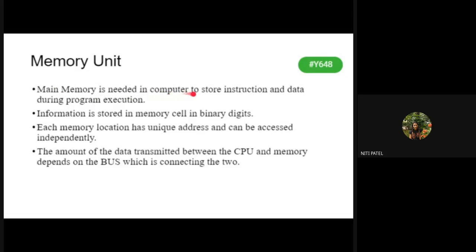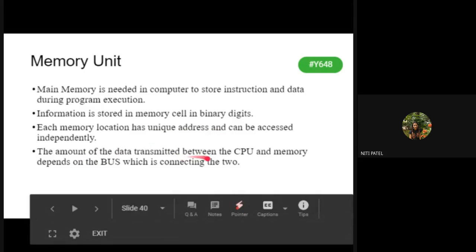We will just see once again what is memory unit. A main memory is needed in a computer to store the instruction and data after the execution of a program. The information is stored in the memory cell in binary digit. We have seen how that memory cell looks and what are the binary digits, row and column comparison. Each memory location has a unique address. We have also seen how that unique address is generated. You have to take 2 digits of row and 2 digits of column, and all the 4 digits will make a unique address.